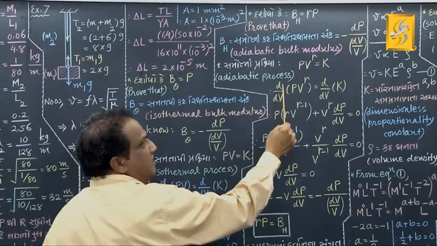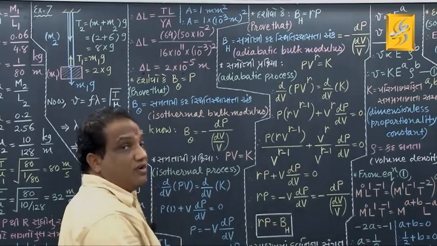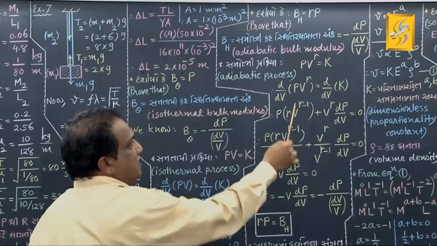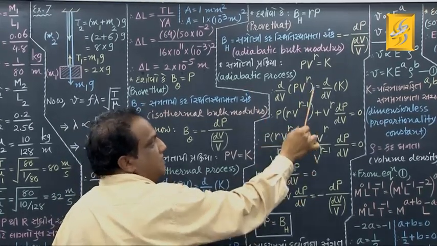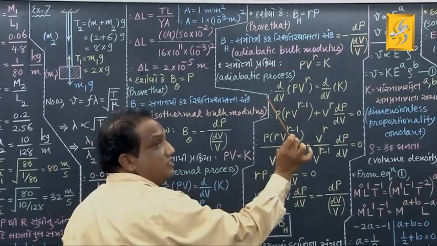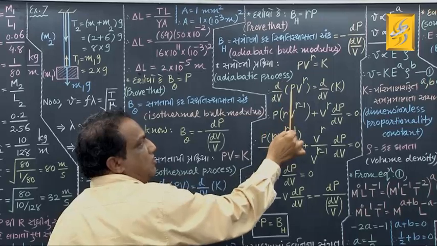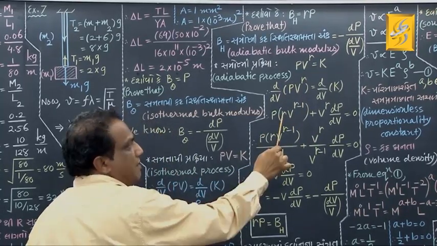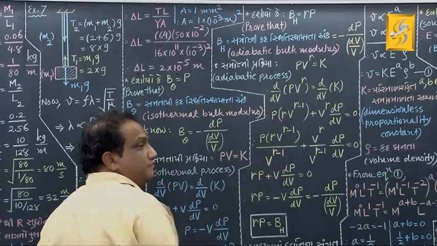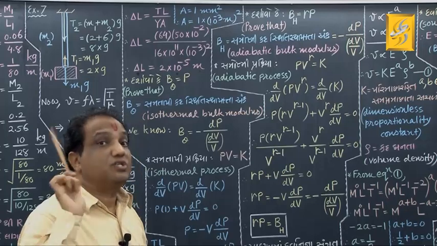Now how to take the derivative of a product? Just now I told you, first function as it is into derivative of second function plus second function as it is into derivative of first function. P as it is, d by dV of V raised to gamma is gamma into V raised to gamma minus 1. Remember, d by dx of x raised to n is n into x raised to n minus 1.